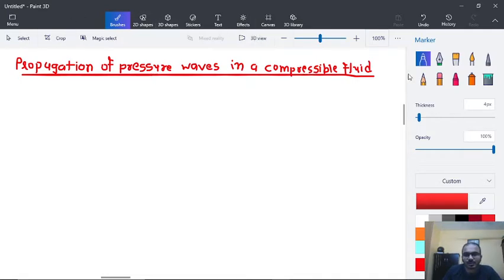So here we will be discussing two things. If we recall, the Mach number is the ratio of the velocity of the fluid to the velocity of sound. Here we will discuss one by one.